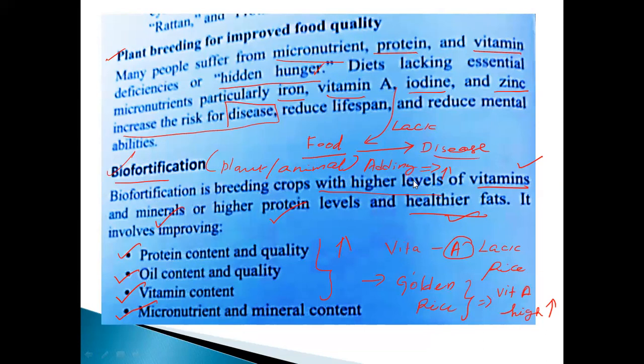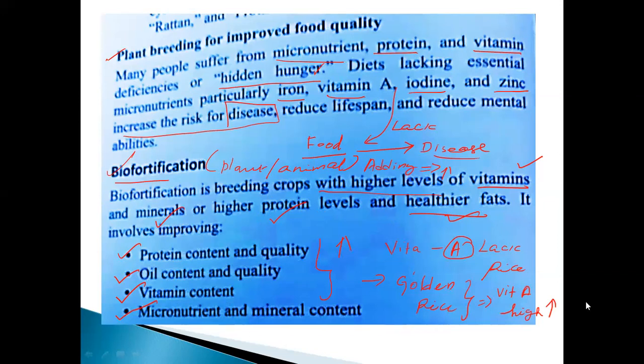We manually increase the quality of the food. That is called biofortification. Fortification means additions. What are the contents we can increase in the plant? Vitamins we can increase, and minerals, high protein, and also healthier fats. It is very important in the improvement of plants, particularly protein content and quality, oil content and quality, vitamin content, micronutrient and mineral content. These are the important points, my dear students.